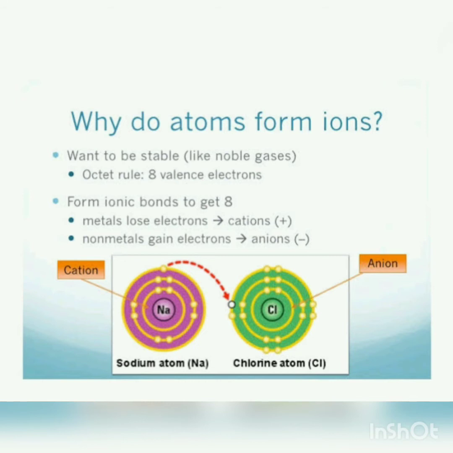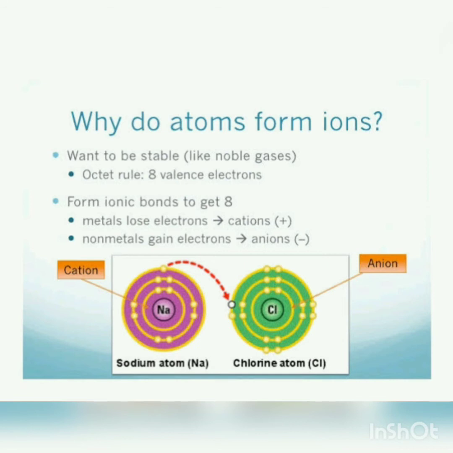And these electrons which are present in the outermost shell are known as valence electrons. Metals always lose electrons to attain stability. And on the other hand, non-metals always gain electrons in order to attain stability and to satisfy the octet rule.